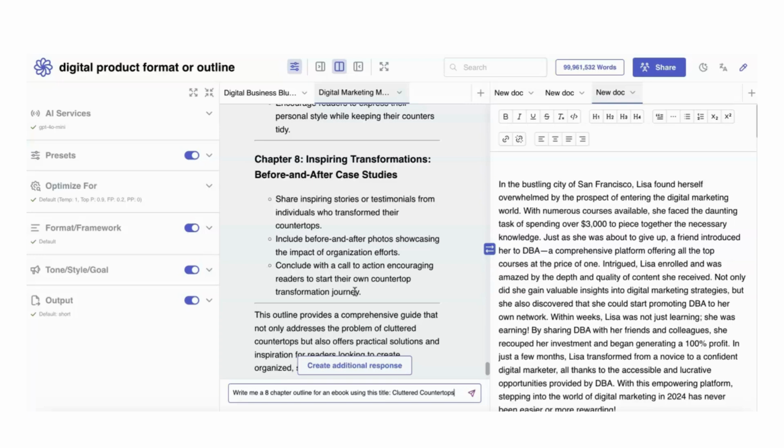Now what I want to do is I want it to speak in a language that's understandable. Now, we all know that anytime we use a chat box or ChatGPT or anything of that nature, you do not want to directly copy and paste that information into any book or any blog or anything else. You want to use it as a filler. So basically what you would do, you would go in, you would read it, and then add your own words. Because as we all know, anytime you write an ebook, if you're going to write it through ChatGPT in this manner, make sure that it is something that you understand, you know about, and that you're passionate about, okay?